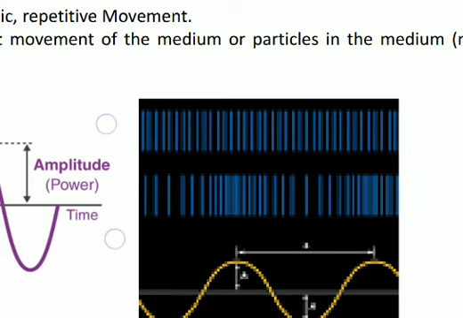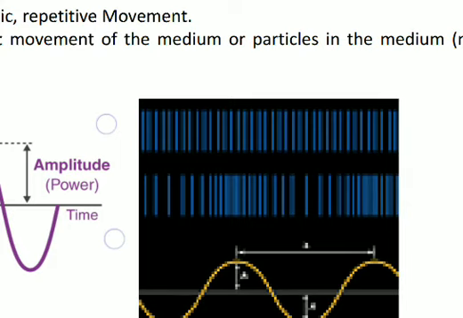At this position the crowd is high, and at this position the crowd is low. So this particular position is called a position of compression, and these particular positions are called positions of rarefaction. So there is a formation of compression, rarefaction, compression, again rarefaction, compression and rarefaction.